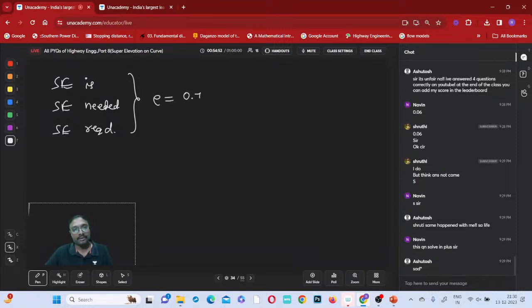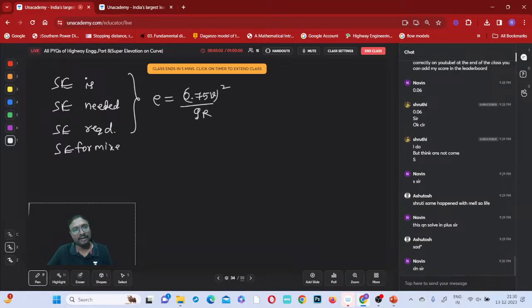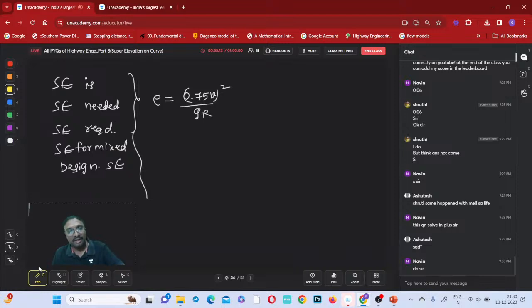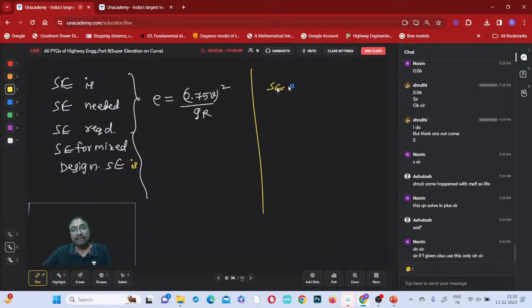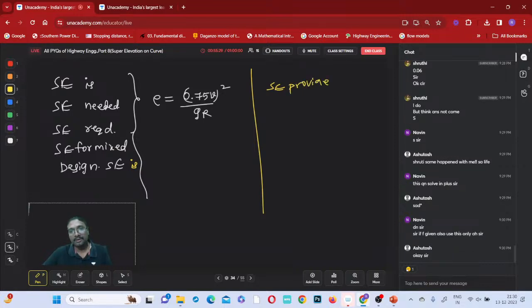When all these are mentioned, E equal to 0.75 small v whole square by gr. Now understood? Super elevation for mixed traffic. When all these are mentioned, design super elevation is, you have to use this one, okay? Then, super elevation provided, I'll tell you.